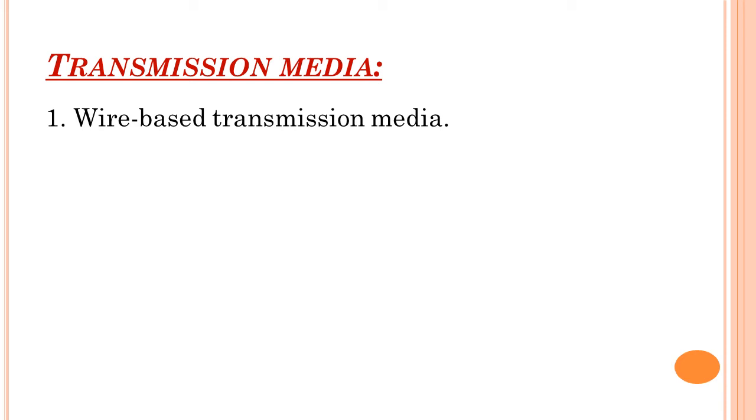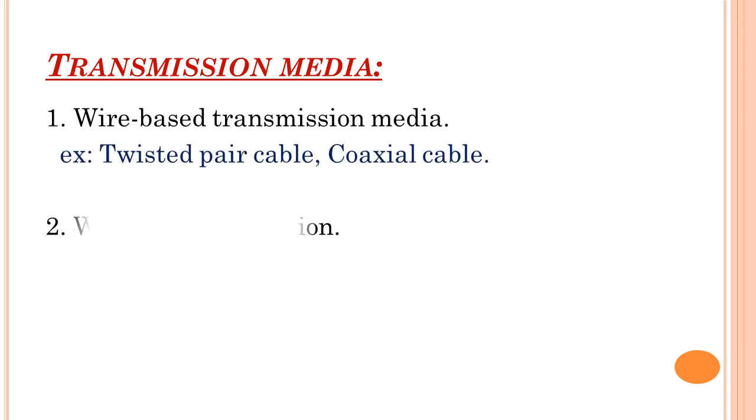Next is about transmission media. Now I have said what is the meaning of medium. Medium means the line, the cable, we will call it a medium, right? The kinds of transmission medium are two types. One is wire-based transmission media, second one is wireless transmission media. You will get to know by the word only. Wire-based transmission media means the connection is there from here to there through a cable. Okay, that is known as wire-based transmission media.